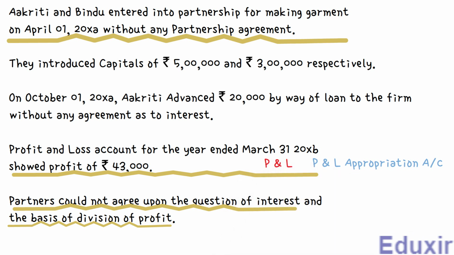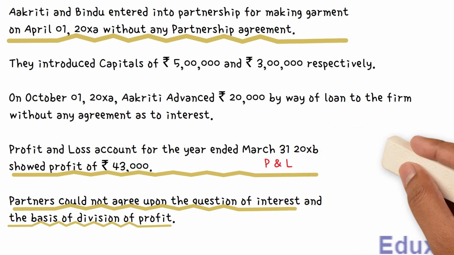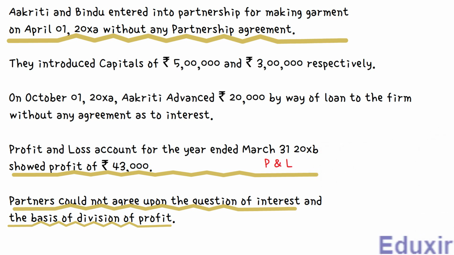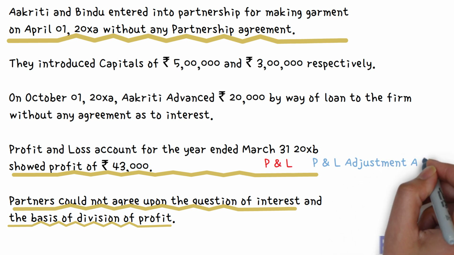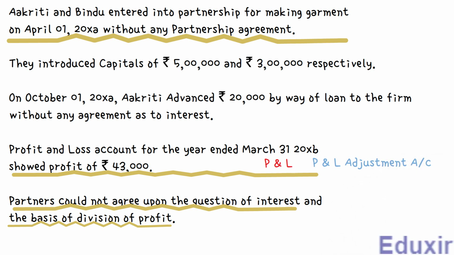However, before we proceed, there is one thing that should be considered. It is given in the problem that there is a disagreement regarding the interest. So, we can consider that this interest is not considered in the profit and loss account. So, what should we do now? In this case, instead of transferring this profit directly to the profit and loss appropriation account, we transfer it to the profit and loss adjustment account. In this account, we consider the interest, and after considering the interest amount, the resulting balance of the profit should be distributed among the partners.